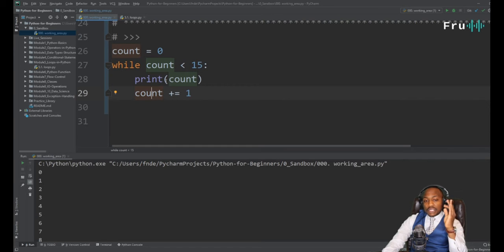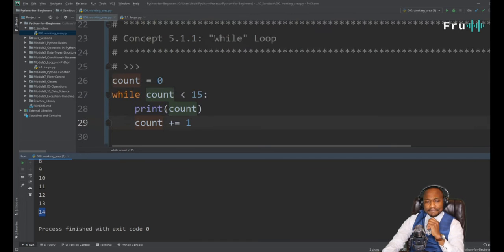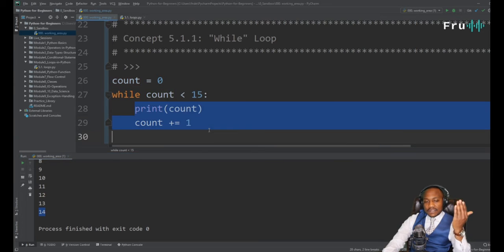So by the time we reach 14 and we print 14, now we're going to look at 15 and say count equals 15. Is 15 less than 15? Nope. So the while condition is not met, and then it stops printing, and that's why we print only to 14. So while conditions and for loops are very, very powerful within programming, right? Using this in combination, guys, you can do a lot of things within programming.